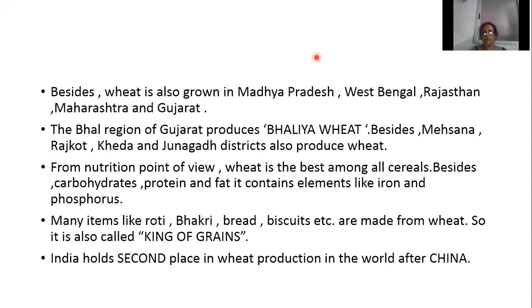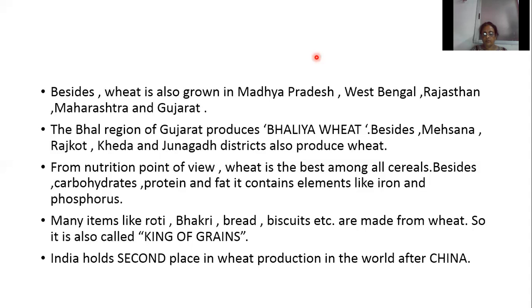Then in India, which states produce wheat? Uttar Pradesh, Western Uttar Pradesh, Punjab, Haryana, then Madhya Pradesh, West Bengal, Rajasthan, Maharashtra, and Gujarat. Which state is known as the wheat granary? Punjab is known as the wheat granary. Why? Because in Punjab, there are more facilities for irrigation. The per hectare production of wheat is maximum. Due to the large production of wheat, Punjab is known as the wheat granary.